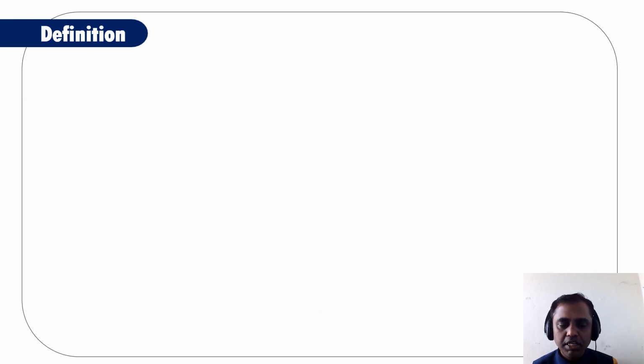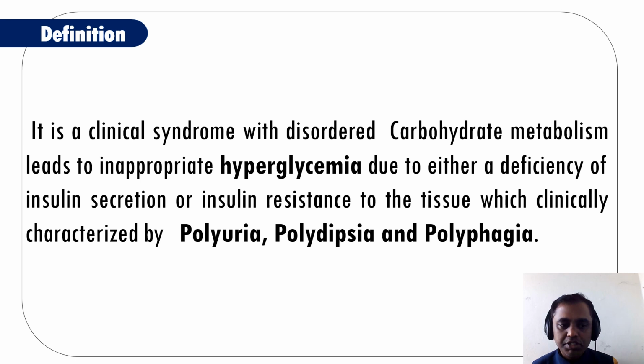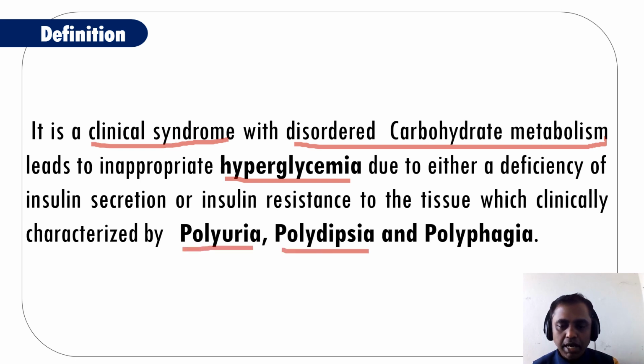So let us study the definition of diabetes mellitus. The definition is very simple. It is a clinical syndrome with disorders of carbohydrate metabolism leading to inappropriate hyperglycemia due to either deficiency of insulin secretion or insulin resistance to the tissue, which is clinically characterized by polyuria, polydipsia and polyphagia. Things to remember here: clinical syndrome means more than one system will be involved, and the main thing is disorders of carbohydrate metabolism that lead to the production of hyperglycemia.